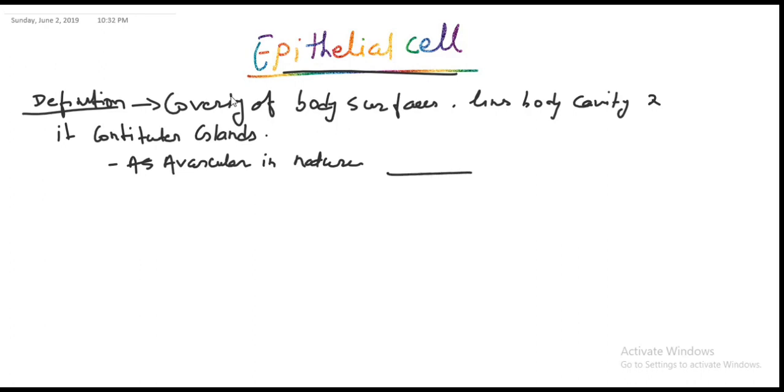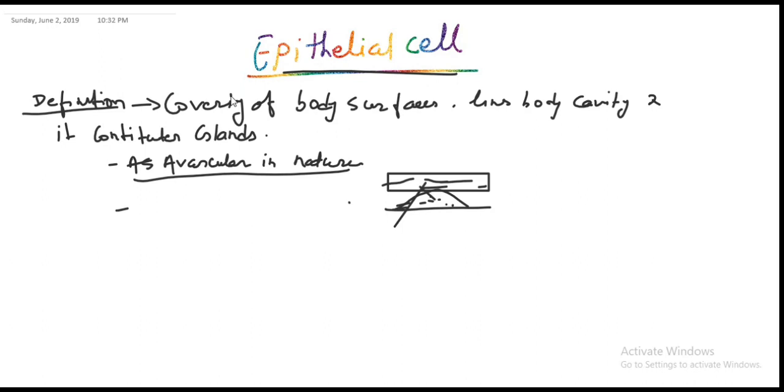That means the outer layer is avascular, while the inner layer is vascular, and the nutrient supply to the outer layer is by the osmotic process.